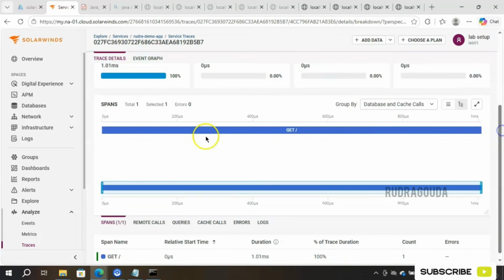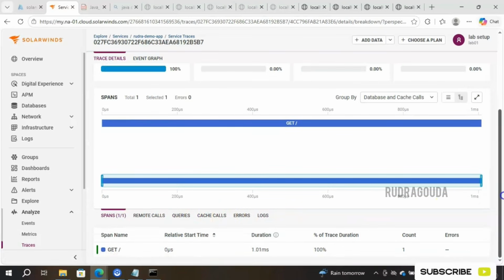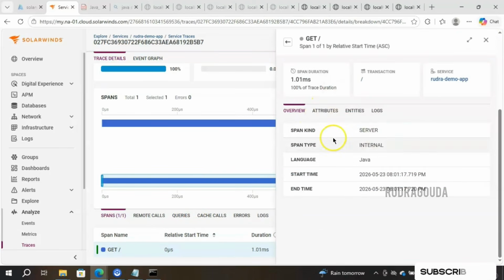If you scroll down, you will get the span informations, and then remote calls, queries, cache calls, errors, logs, all the data is available here. And if you want to know more about the span name, click on that. You will get the data again over here: span kind, span type, language, start time, end time. So all the information you will get in this manner.